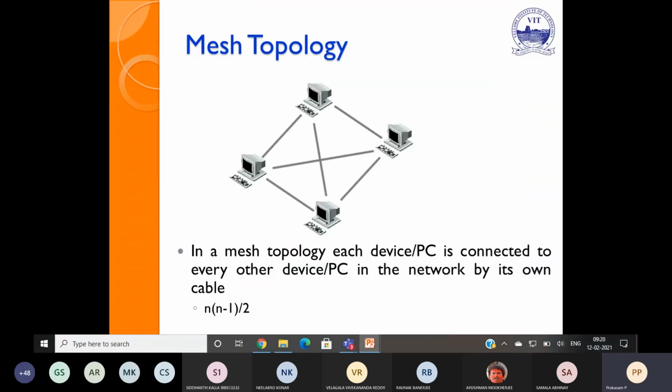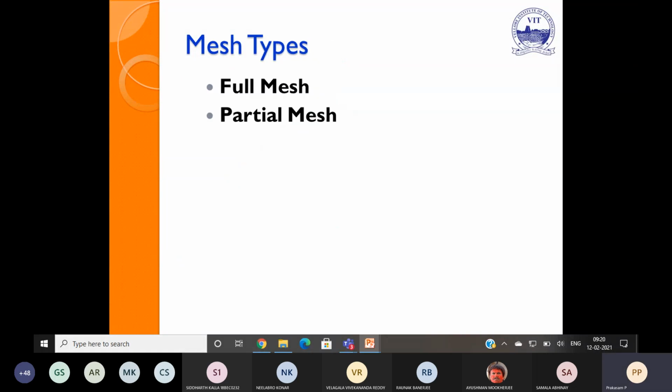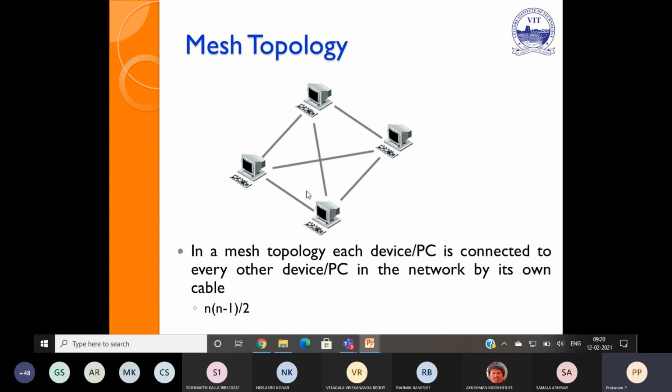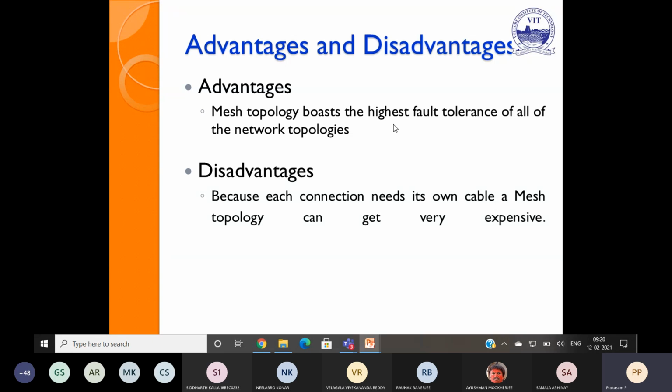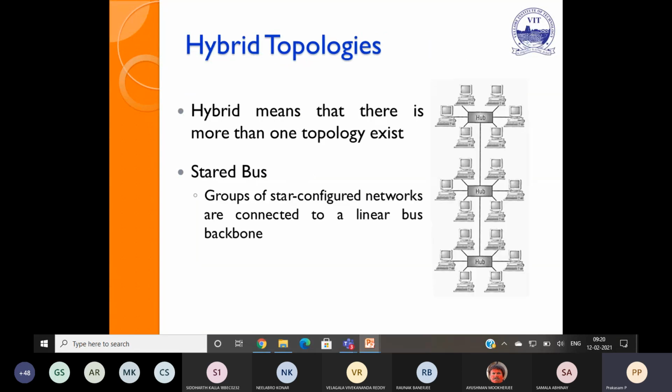The next is mesh topology. We see here it is a one-to-one connection. Suppose I want to interconnect 4 nodes. I need 1, 2, 3, 4, 5, 6 links. That means I need n(n-1)/2 links to connect the nodes. Even here you see the drawback: it is more expensive. So we can go for either full mesh or partial mesh. The full mesh connects one to one. Partial mesh reduces the number of connections.